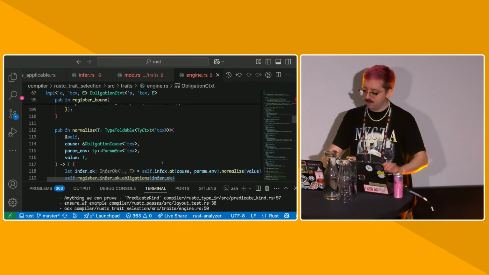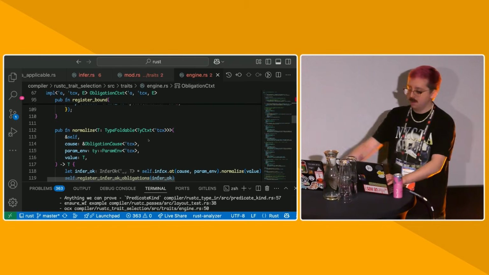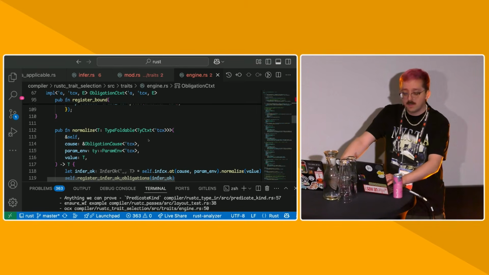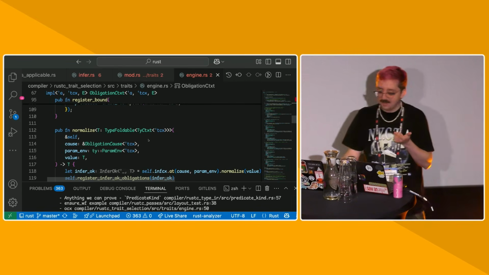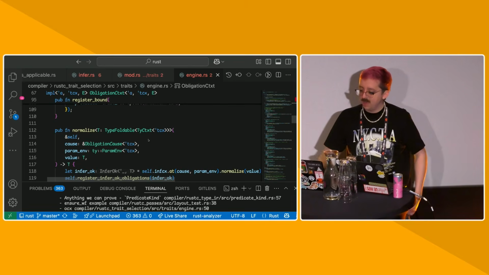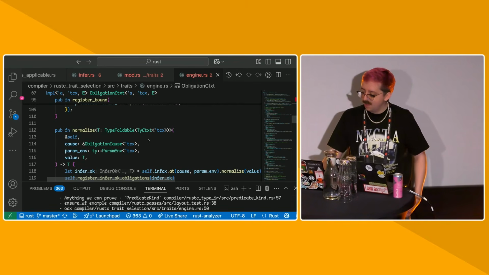So obligations are the main object that we use to prove things. One thing I forgot to mention about obligations is that they also contain diagnostic information. We have this giganto struct called ObligationCauseCode that contains all the different reasons why we might want to prove something, to help us have enough context to prove things and also give good error messages. As I said before, they act as pending queues of obligations that have yet to be processed.